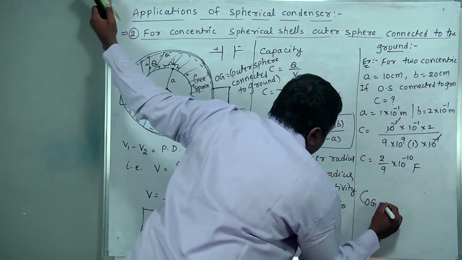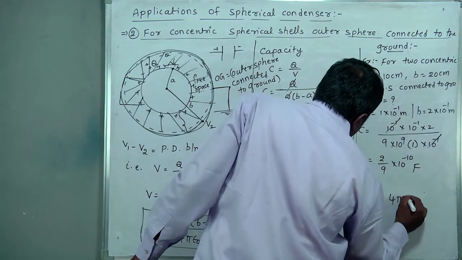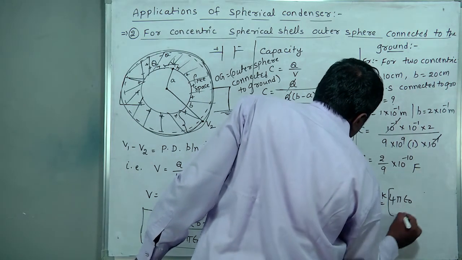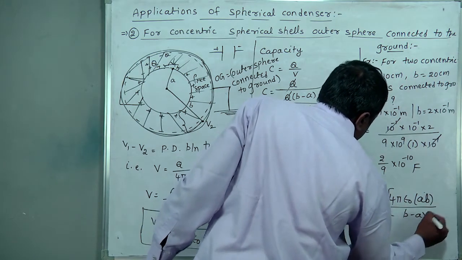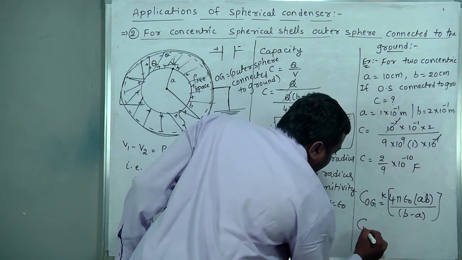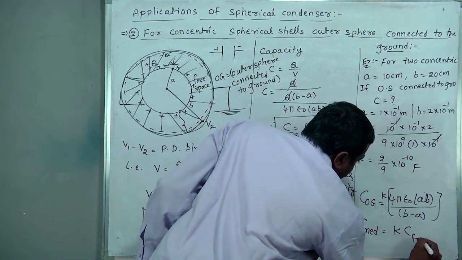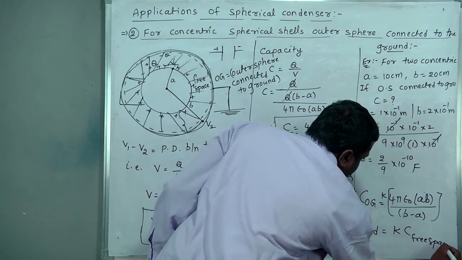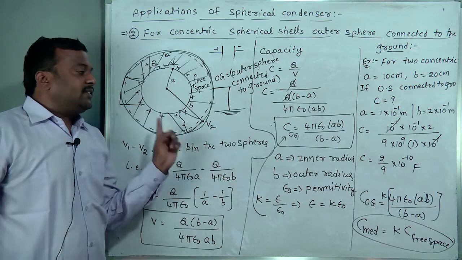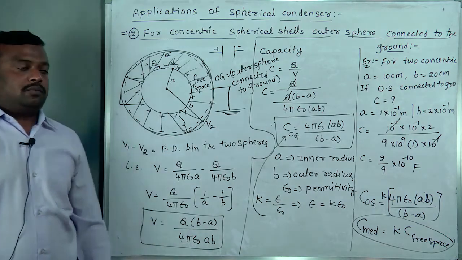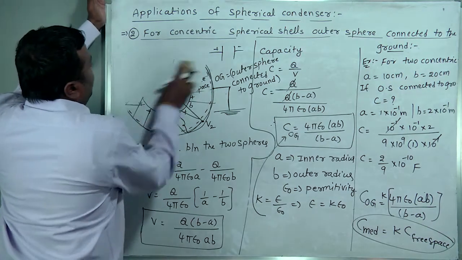See, C for the outer grounded sphere is equal to K into 4 pi epsilon naught AB by B minus A. That means C in medium is equal to K times C in free space. If any dielectric is present in between the two plates, then the capacity increases. So capacity in medium is equal to K times the capacity in free space.